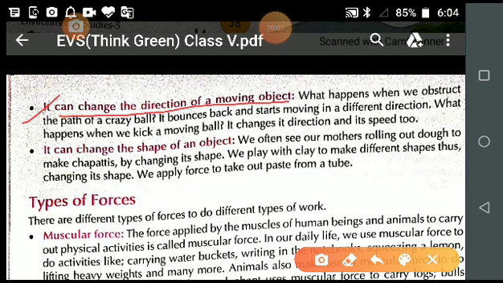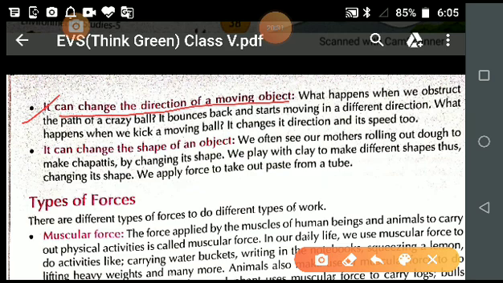A crazy ball is a very small ball. And what happens when we obstruct the path? Obstruct means रोक देना. For example, let's take a more easy example. Students, many times what happens? We are inside our house, and what do the kids do?